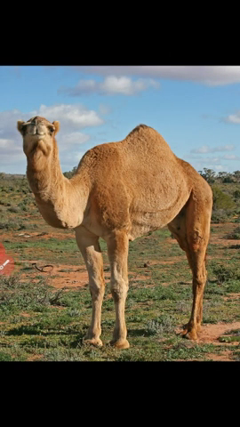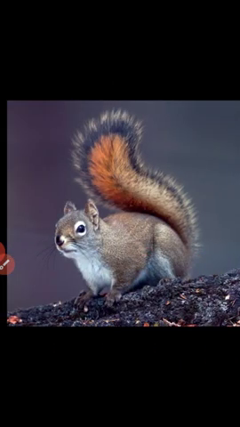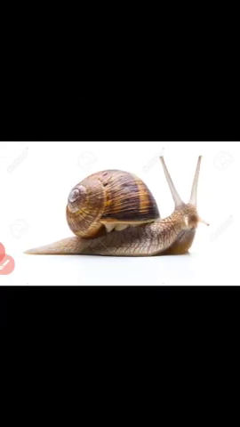This is a picture of a camel. This is a squirrel and snail. The name snail also ends with the L sound.